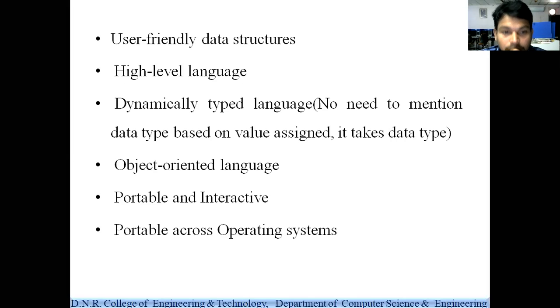Next, we already said that Python is a general purpose programming language. General purpose programming language, so it allows object oriented programming features and functional programming features, right? So Python is a general purpose language. It is also used for object oriented programming and also for functional programming. That means it borrows the features from C for functional programming.